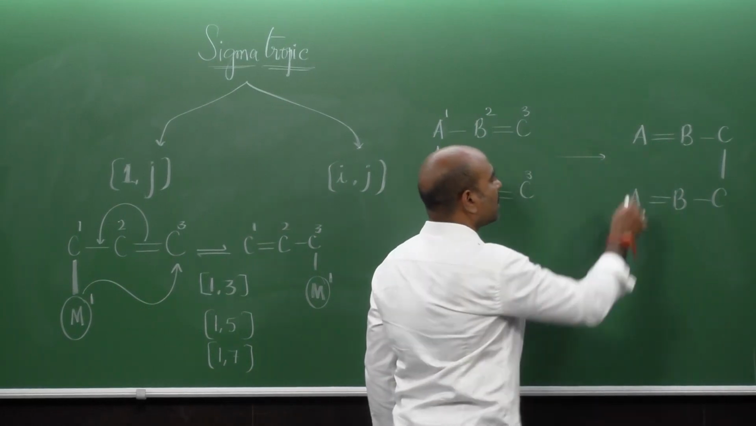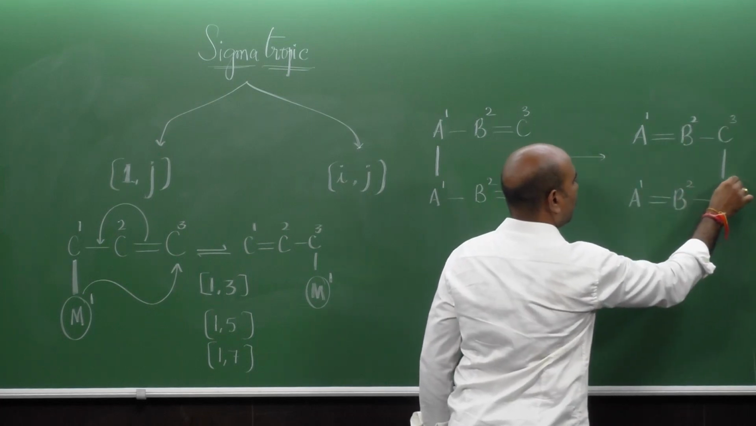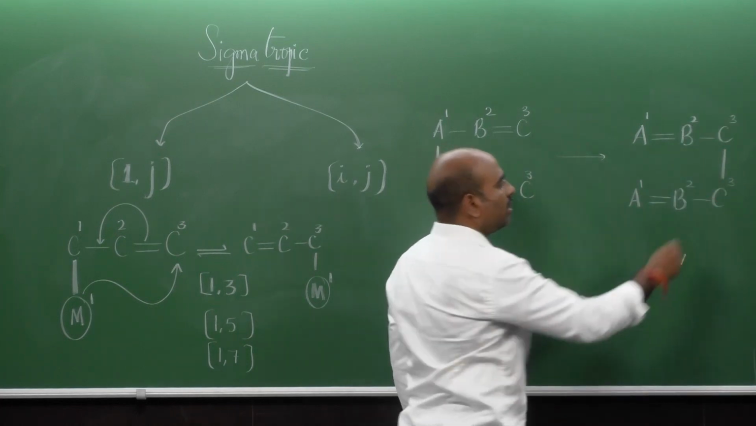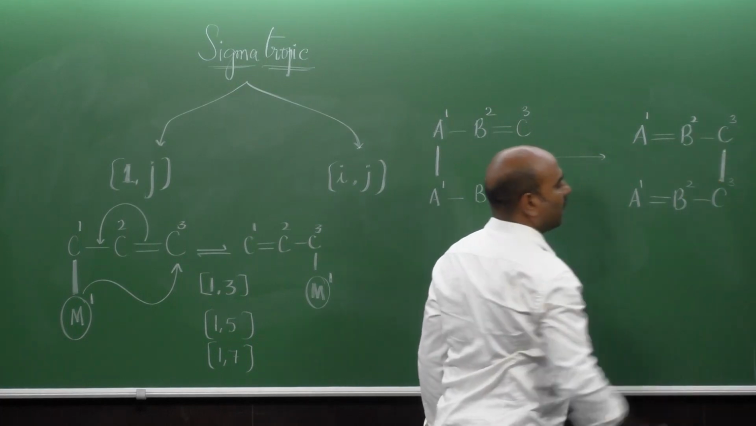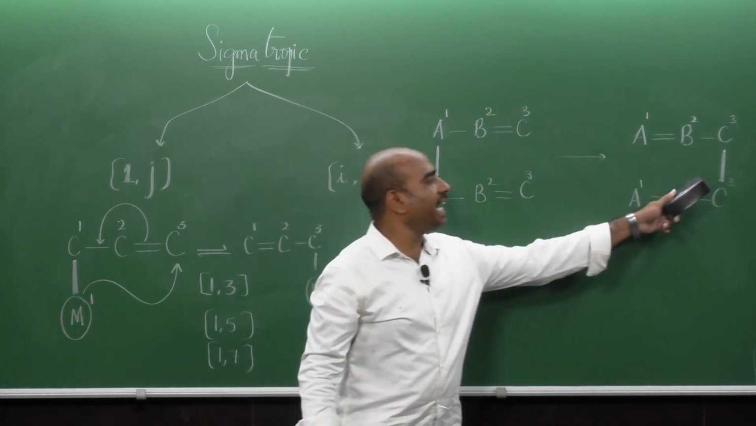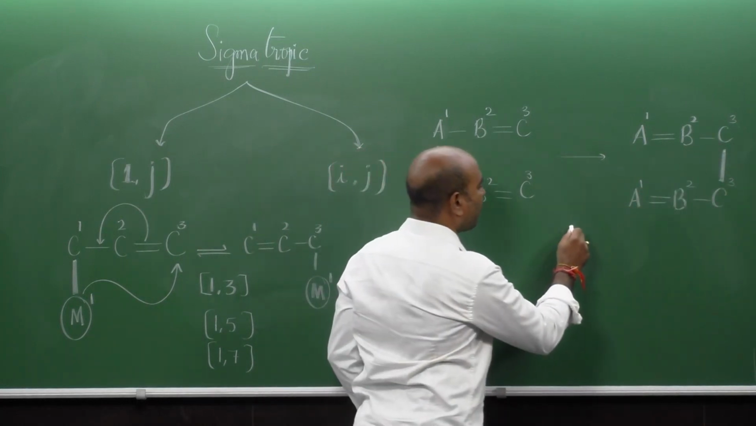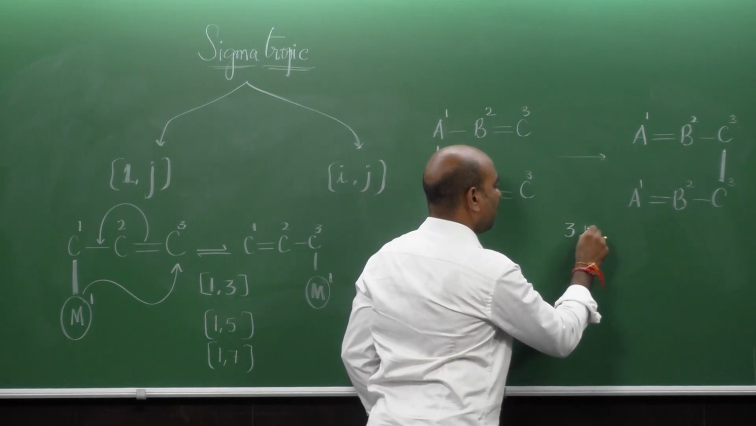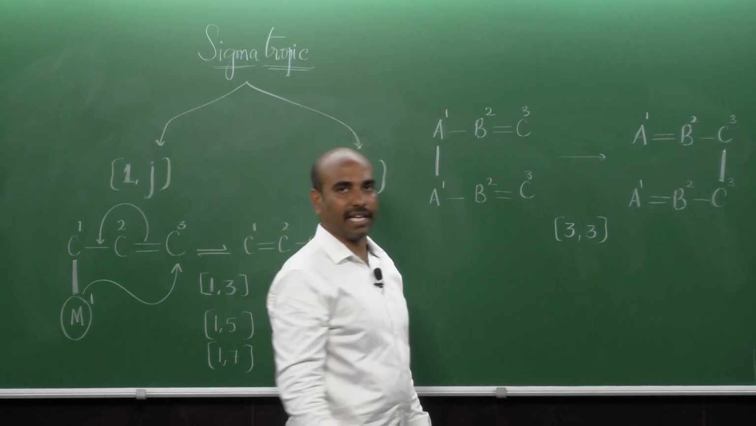So, what is the numbering here? 1, 2, 3, 1, 2, 3. See now, the new location of the sigma bond is in between 3, 3. So, that means both the ends of the sigma bond have changed. So, such types of reactions are denoted as 3,3 sigmatropic reactions.